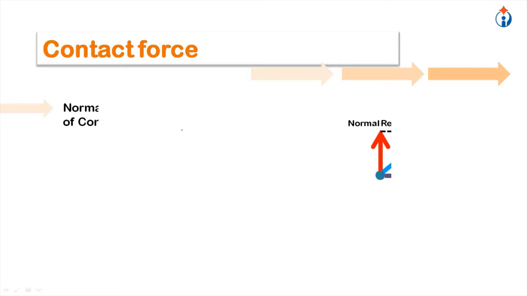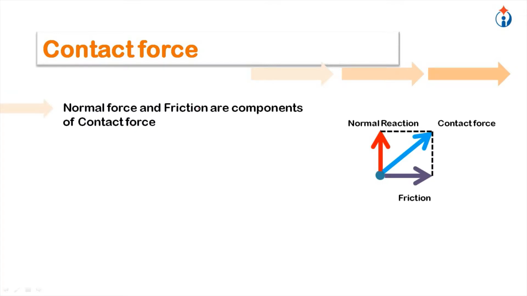Contact force. So normal force, normal reaction, and friction are components of contact force. So this component is normal reaction, this is friction. So this friction is along the line of motion, normal along the normal to that.